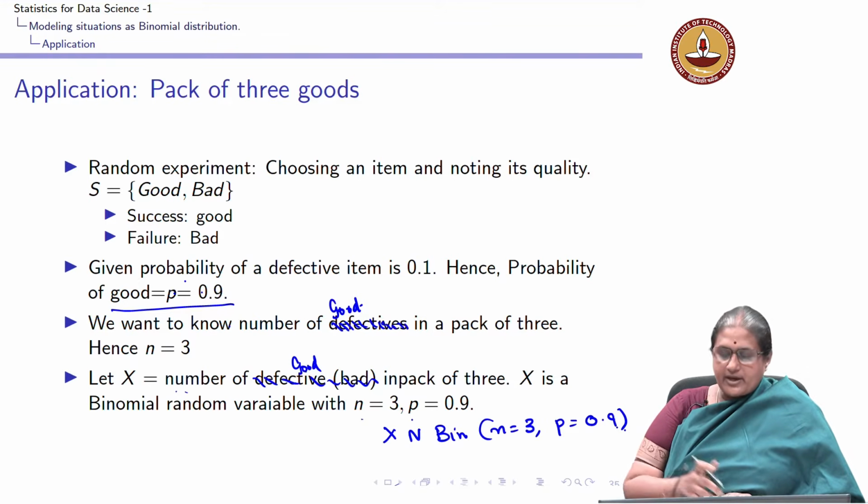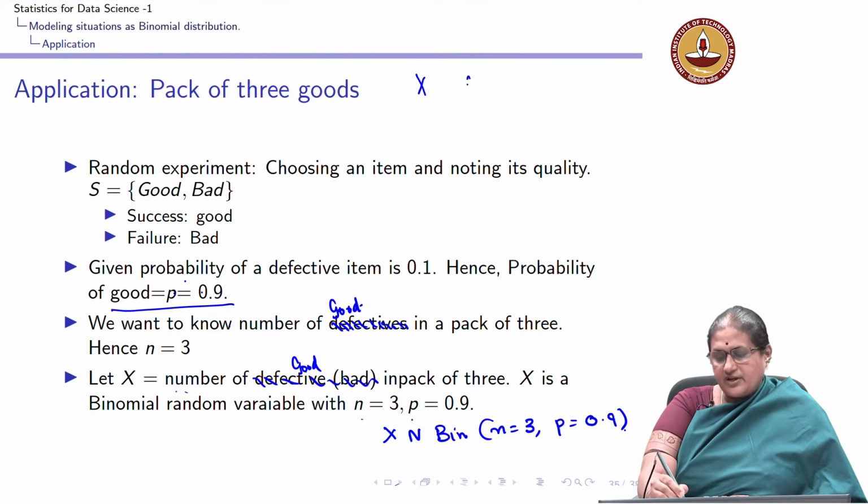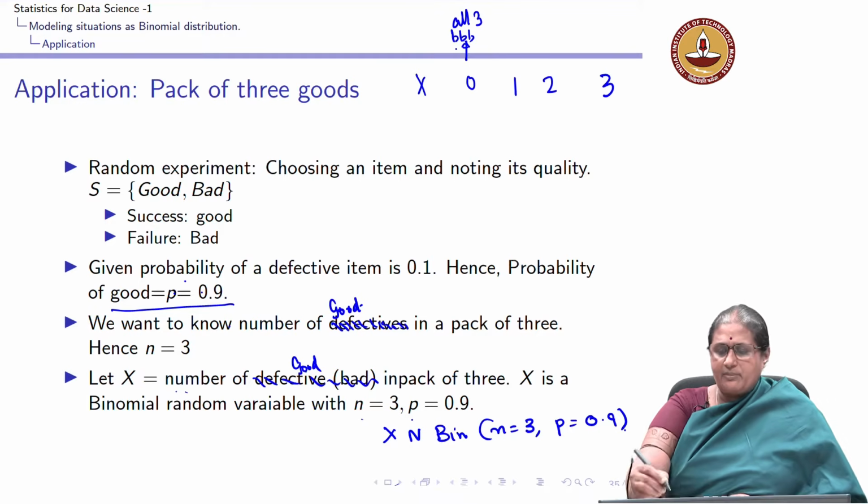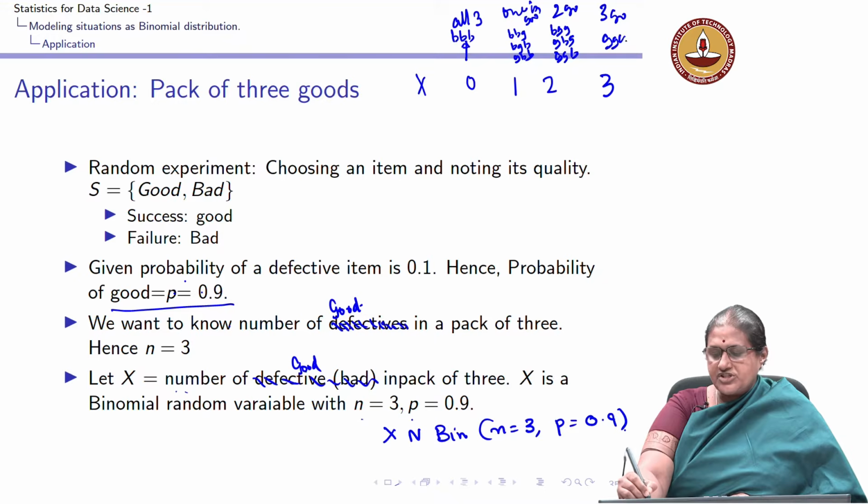Now, if x is a binomial random variable, x takes the values 0, 1, 2 and 3. X takes the value 0 means all 3 are defective, so it corresponds to bad, bad, bad. X equal to 1 means only 1 is good, which corresponds to BBG, BGB, GBB. 2 good corresponds to BGG, GBG and GGB. All 3 good corresponds to GGG.